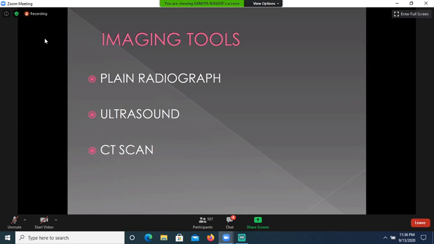But for other causes of acute abdomen, like acute appendicitis, acute cholecystitis, hepatic abscess, if these pathologies are suspected, then the first line of investigation will be ultrasound, because plain radiograph is not suitable for these diseases. Further, the second line of investigation will be CT scan. After doing the plain radiograph and ultrasound, we proceed to CT scan for further evaluation.